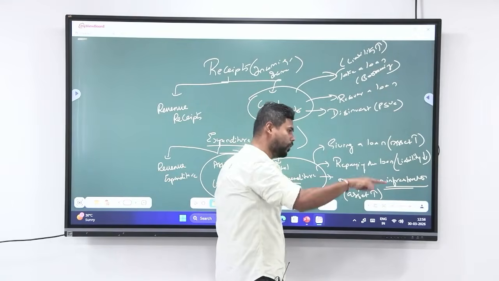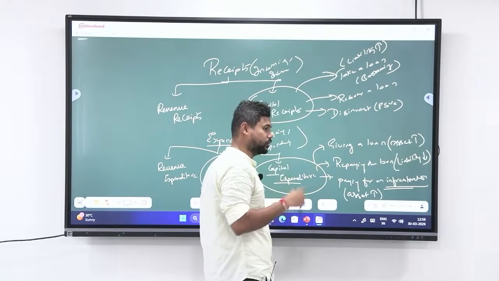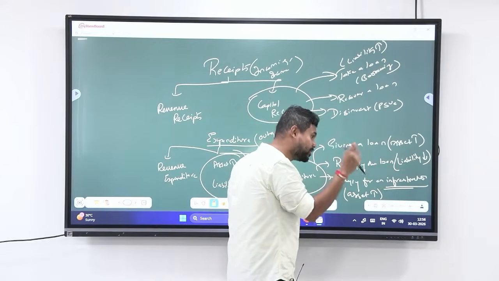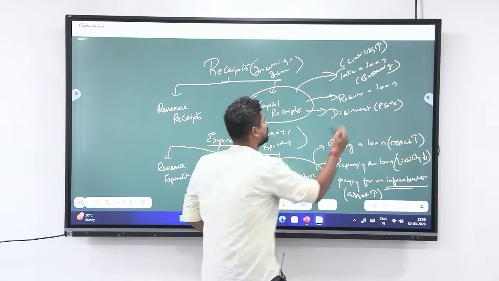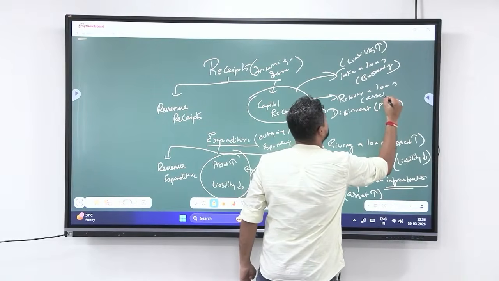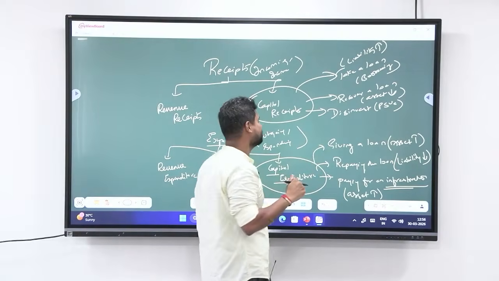Now recover a loan. That is, I had given a loan. Now I am getting that loan back. When I had given the loan, I was getting interest from that. So whenever I had given a loan, it was an asset. But now, because I am recovering that loan, asset is no more there. So here, asset reduces because whatever interest that I was getting, I am no more getting that interest.